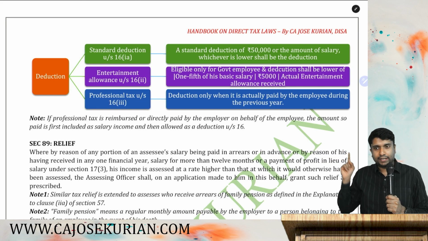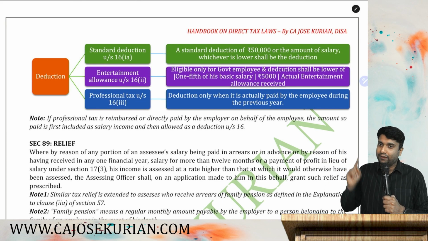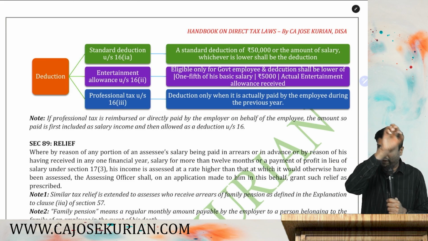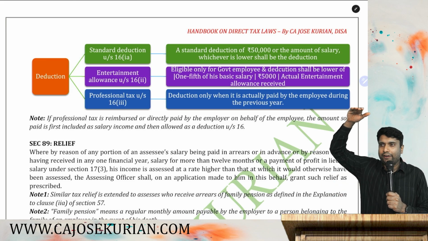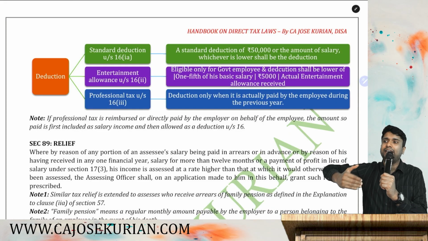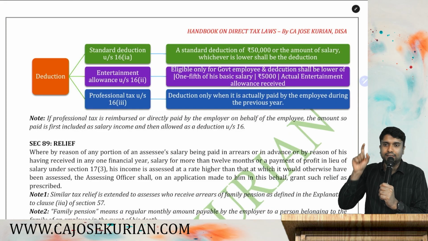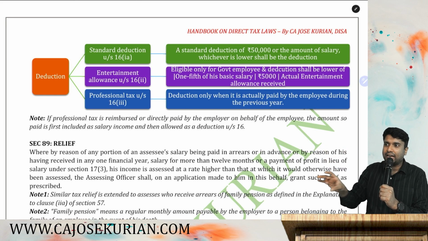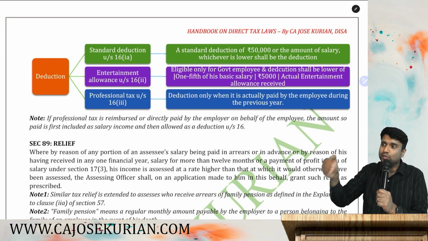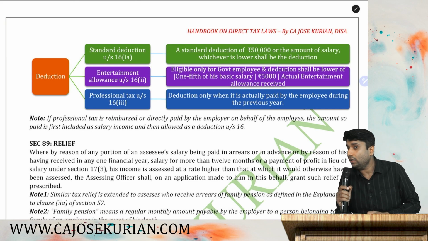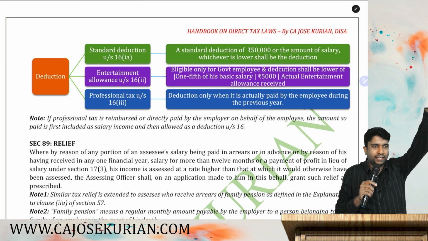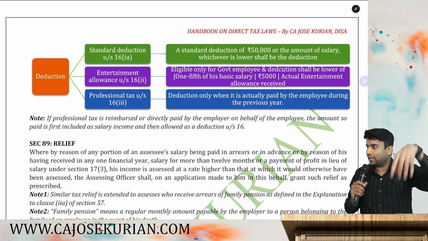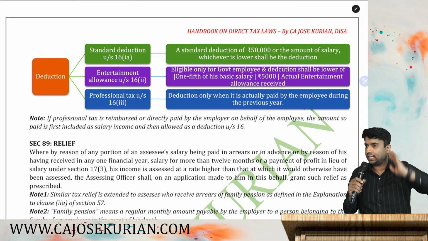Basic salary, DA, allowance, bonus, commission, pension, gratuity, provident fund, whatever it is, perquisites, etc. You have to note down each and every taxable component. This is your duty number 1. After noting down all the taxable components, you compute the gross salary by adding everything together: your basic salary, DA, commission, bonus, etc.